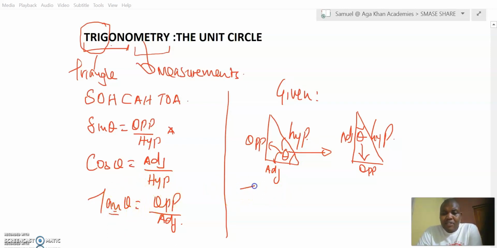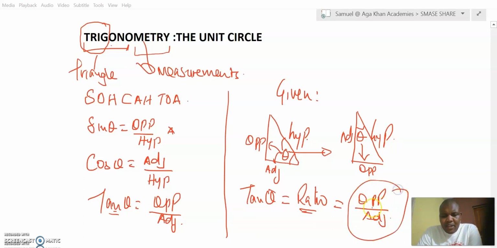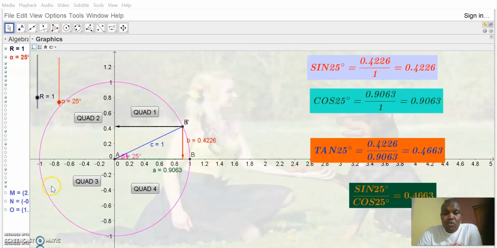Therefore, all these can be used for us to calculate so many problems in a triangle. So the tan of theta, as we have said, means the ratio opposite over adjacent. With that awareness, it becomes easier for us to go and discover more.